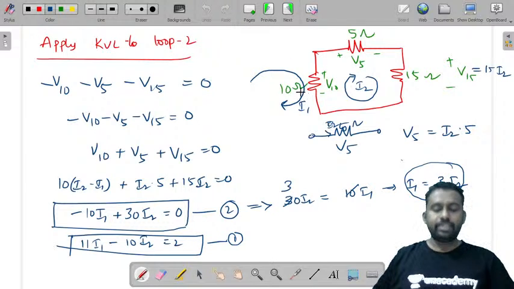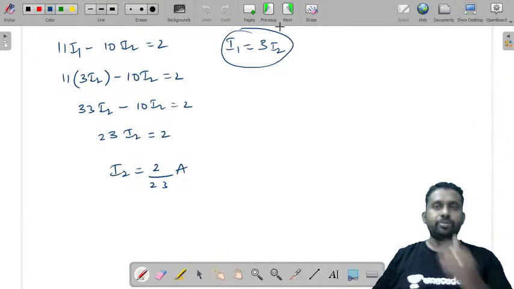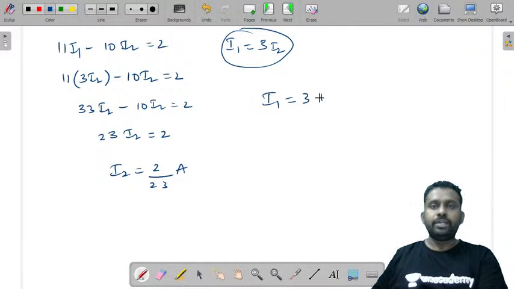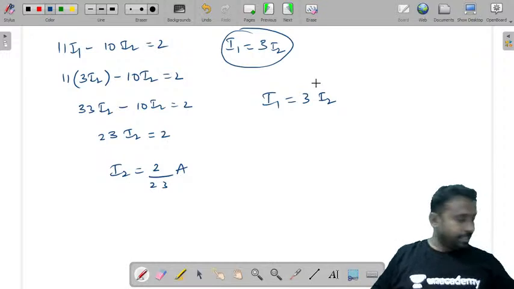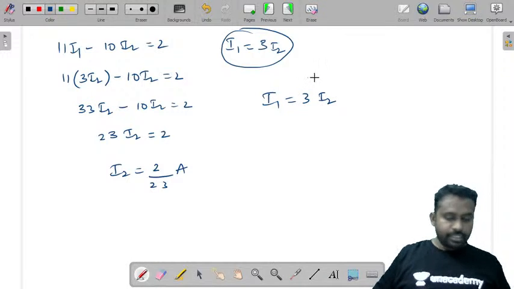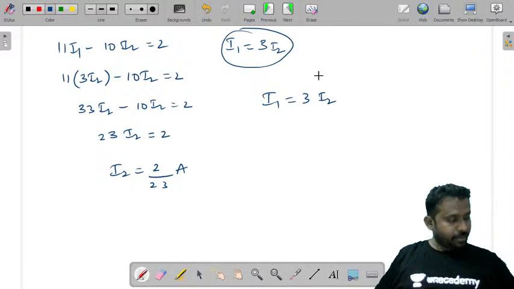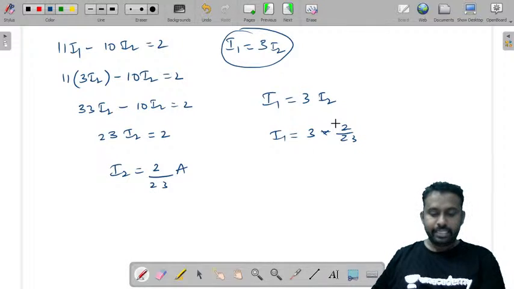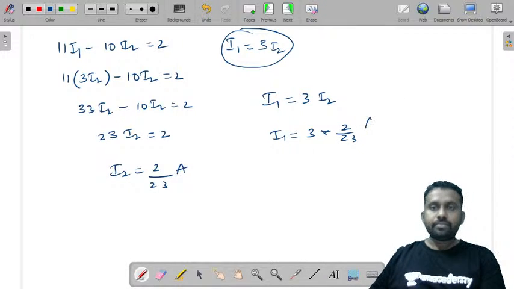Now let us take I1. What is I1? You need to find I1. I1 is 3 times of I2. I1 is equal to 3 I2. So I1 is equal to 3 into 2 by 23 amperes. So I1 is equal to 6 by 23 amperes.